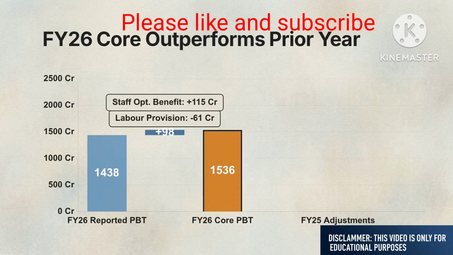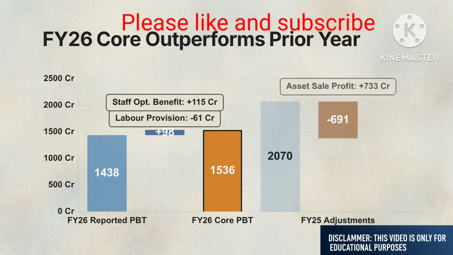That regulatory hit was offset by internal controls, specifically a 114.64 crore benefit from staff cost optimization provisions realized during the year. Context is vital here. In FY25, the profit before tax was inflated by a massive 691.47 crore exceptional gain. That prior year gain was driven by non-recurring events, primarily a 733.02 crore profit from a one-off asset sale and reversals of historical interest provisions.